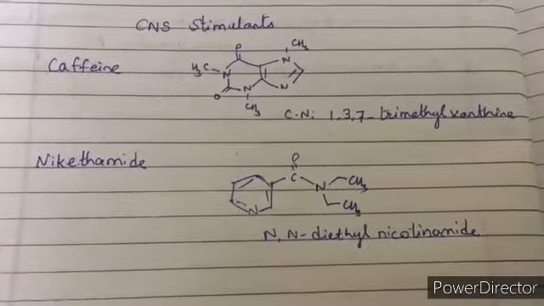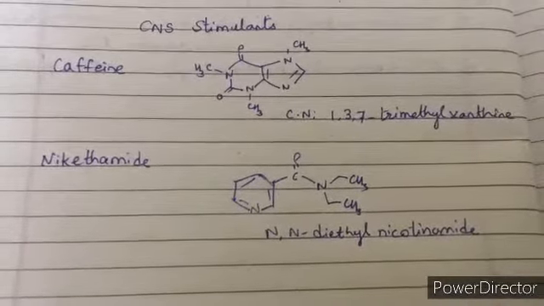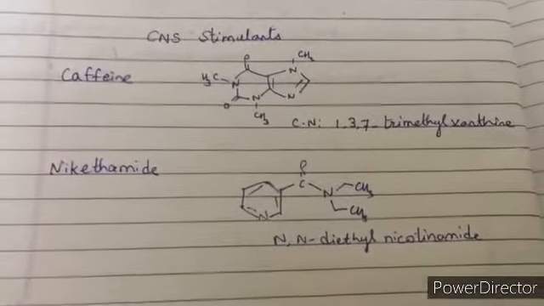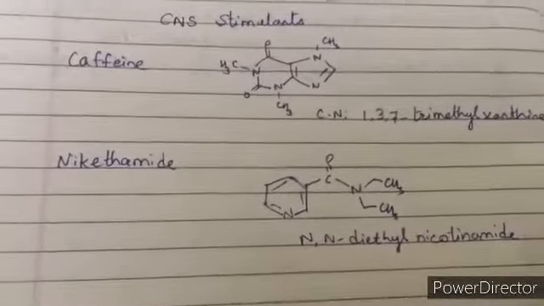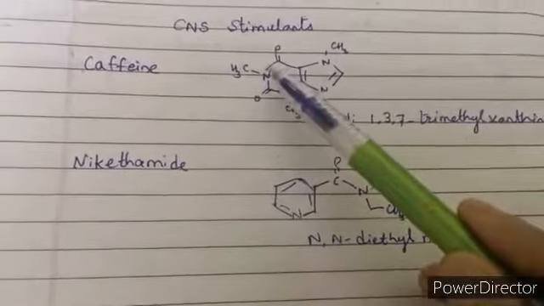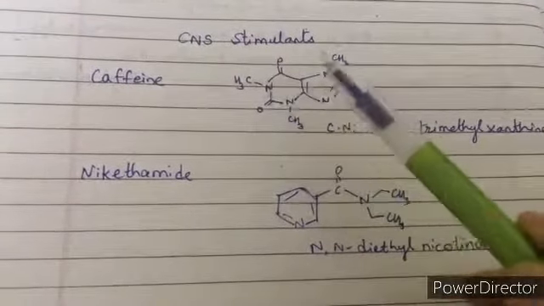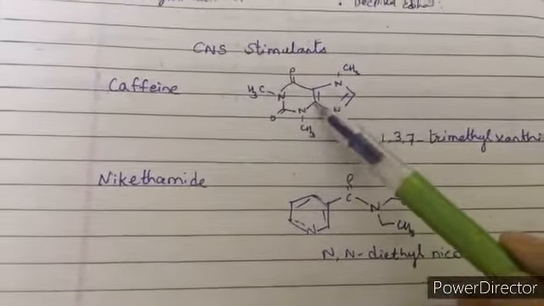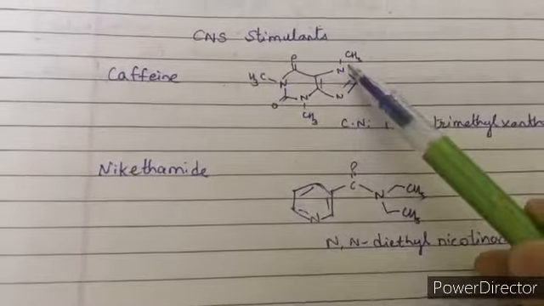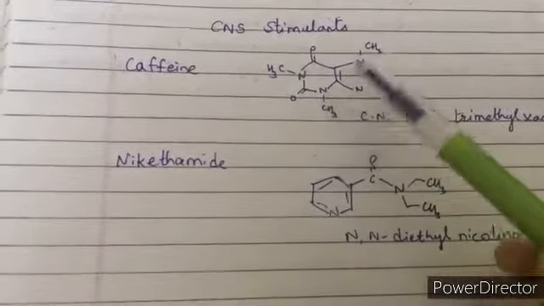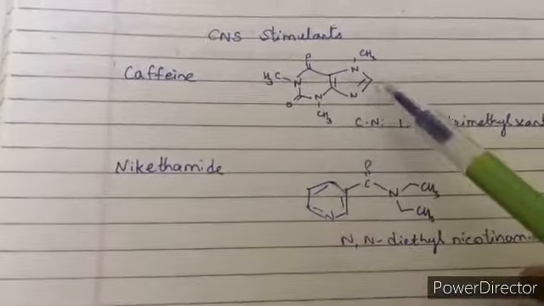We will talk about some drugs from the CNS stimulants category. The first drug is caffeine. As you can see in the structure, this is 1,3,7-trimethylxanthine. The numbering starts from this nitrogen: 1, 2, 3, 4, 5, 6, 7. So this is 1,3,7-trimethylxanthine.